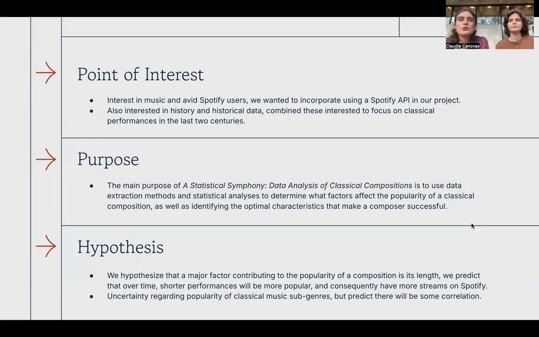So we decided to pick the topic that we did because of a combined interest in music and Spotify, as well as history, which is why we decided to look at archival musical data, classical compositions. And our main purpose was to find out what factors determine the popularity of a song and what characteristics make a classical composer successful. We hypothesized that a major factor would be the length of a song. So as time goes on, shorter songs are more popular, and we hypothesized that a musical genre would have something to do with it and it would correlate with popularity.